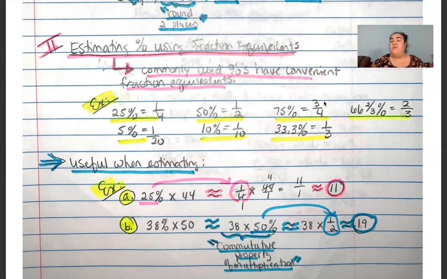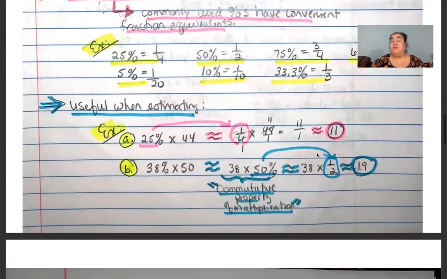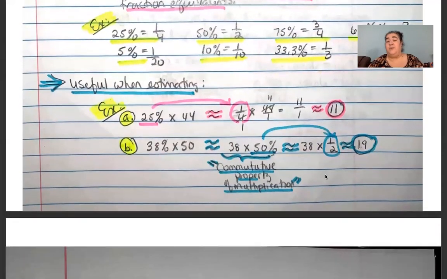And when you remember these very convenient fraction equivalents of these percentages, then estimating becomes pretty easy, and you can actually do it in what they like to call in Common Core here in New York using mental math. So for example, if I'm given what is 25% of 44, I think to myself, oh, well, 25% is 1/4. So 1/4 of 44, and you can think of it as multiplying fractions, is really 11. So 25% of 44 is about 11, okay?